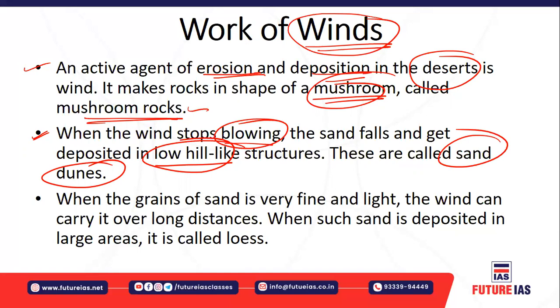Okay, when the grains of the sand are very fine and light, the wind can carry them over a longer distance, because you must understand, the lighter the grain of the sand, the longer the distance it can be carried, and ultimately it will be deposited over a larger area. And this finer, lighter sand is called loess. The loess is also mostly found in the desert area, in the semi-arid and arid regions.